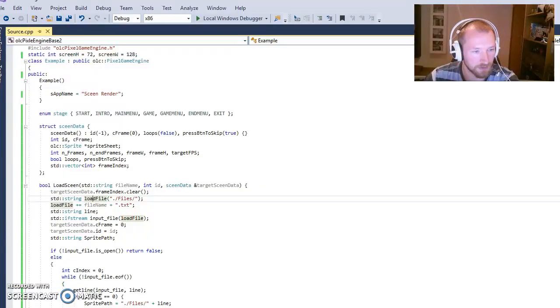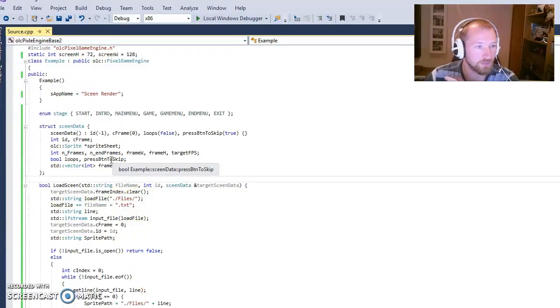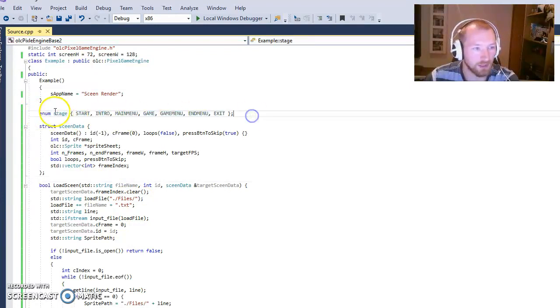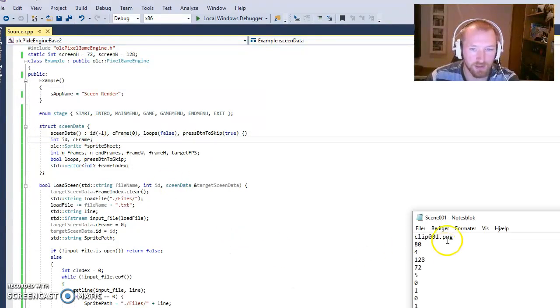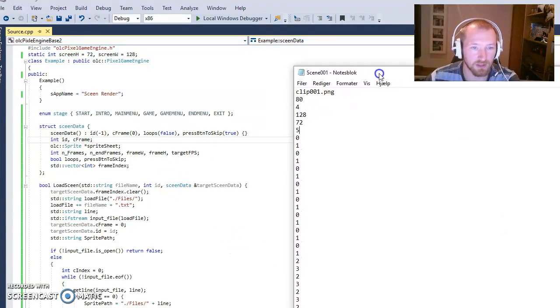And if we go into the system here, you can see my solution. Of course, as I do with all my games, I have a stage manager. It's simply just an enum with stage and a lot of different names for the stages that I want. Now, I needed some way to store the data of the scene. So what I decided was that I wanted it to come externally. So this comes in this form. Any notepad or txt file you can use.